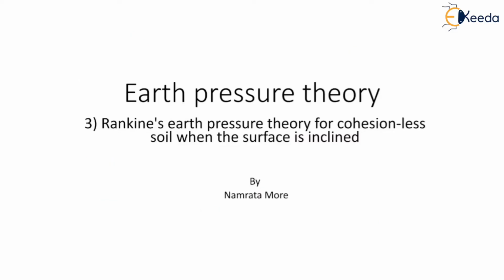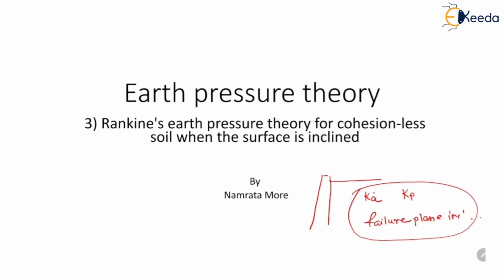So in the previous video we had discussed the cohesionless soil with horizontal surface which is retained by the retaining wall, and we had determined the formulas for active pressure coefficient, passive earth pressure coefficient, and we also determined the value of failure plane inclination. Now in this case also we are going to determine the same values, but in this case the soil which is retained by the retaining wall is having an inclined surface.